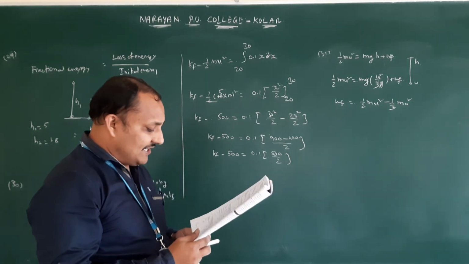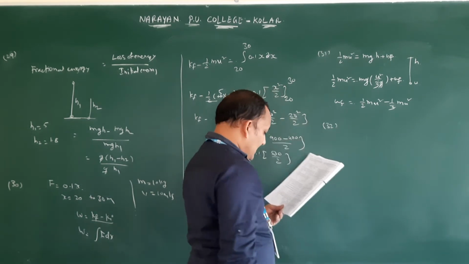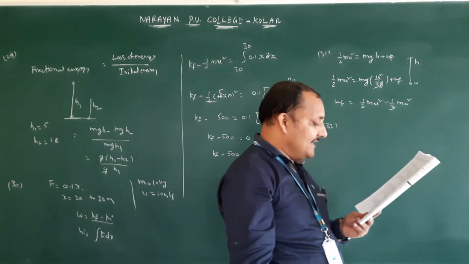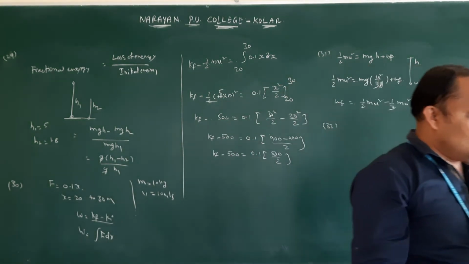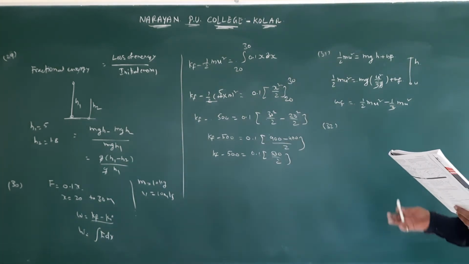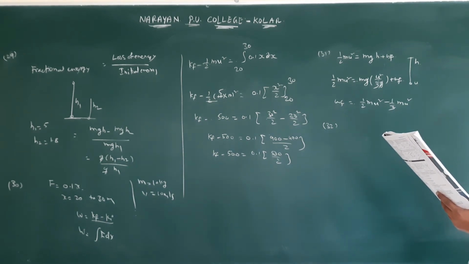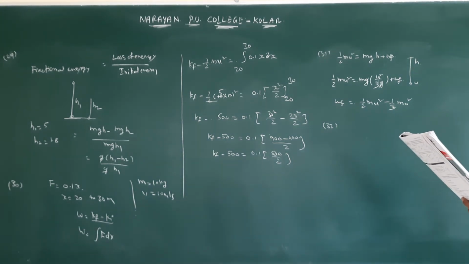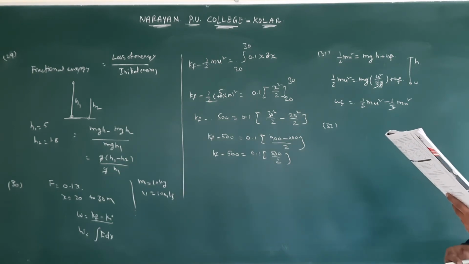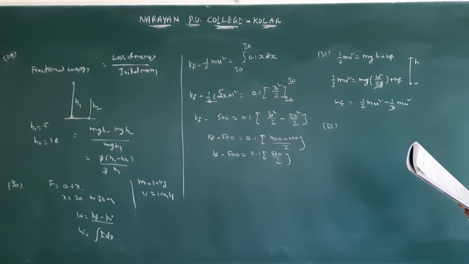Next, question number 32. A 2 kg block slides on a horizontal floor with a speed of 4 meters per second. It strikes an uncompressed spring and compresses it till the block is motionless. The kinetic friction force is 15 newtons and the spring constant is 10,000 newton per meter.